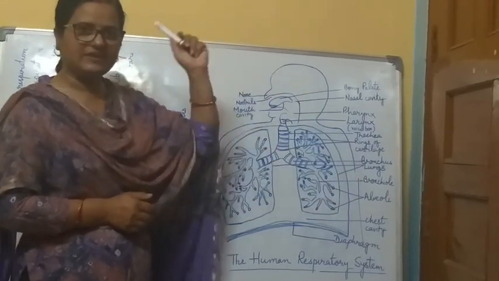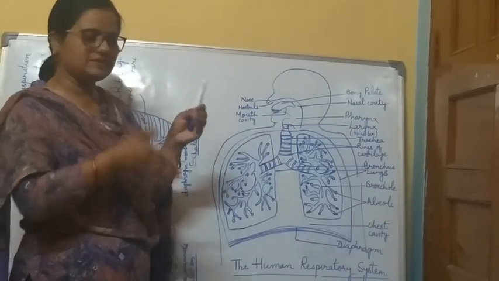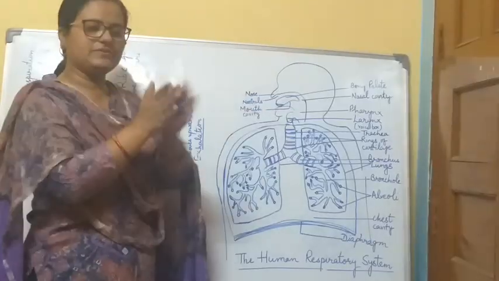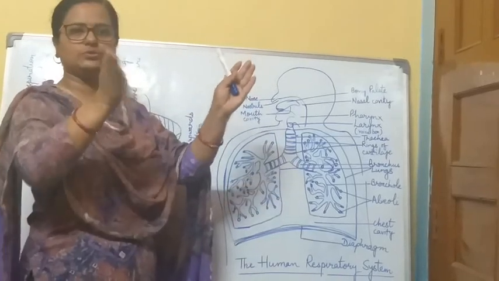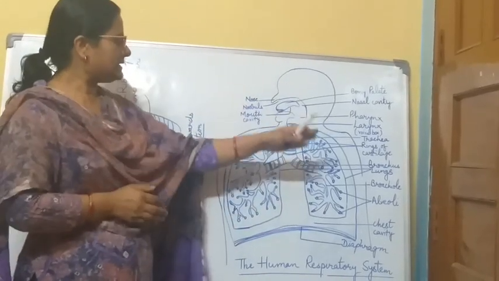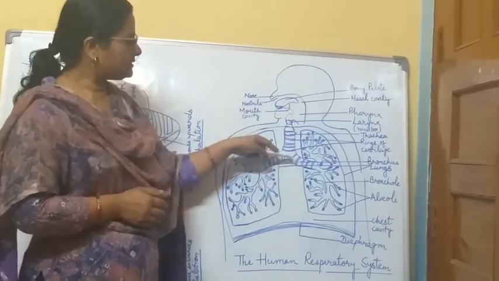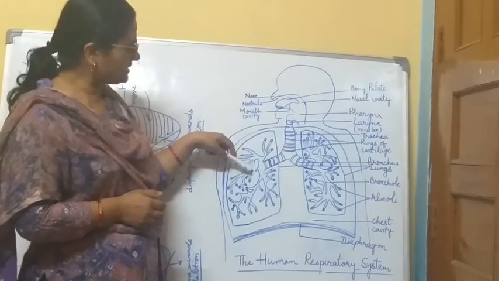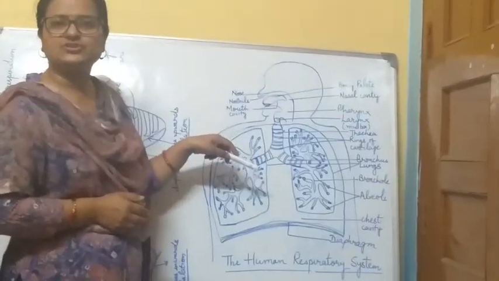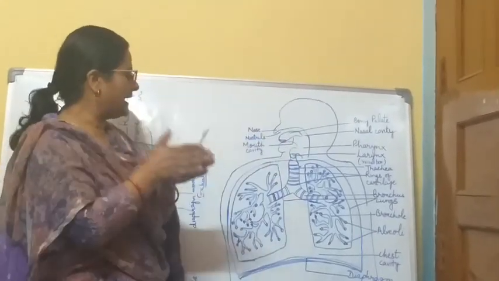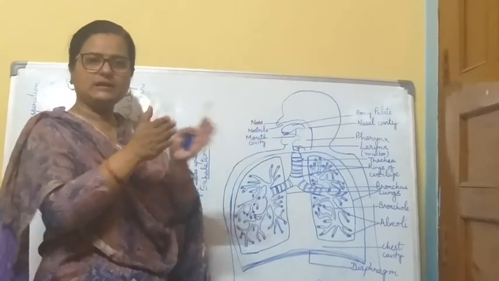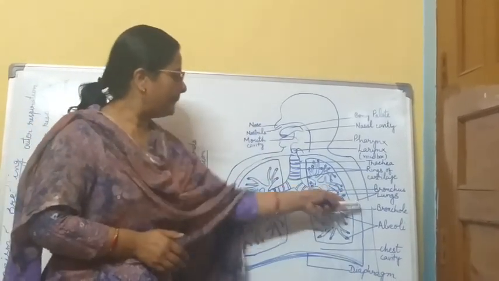Just like we have read in the adventitious root, there was a single root and then it gets differentiated into a number of roots, primary, secondary, tertiary. Same here, the bronchus, when it enters into the lungs, gets differentiated into numerous branch-like structures, and these are called the bronchioles.